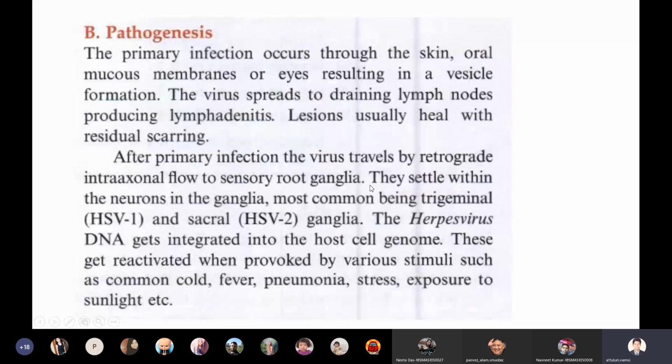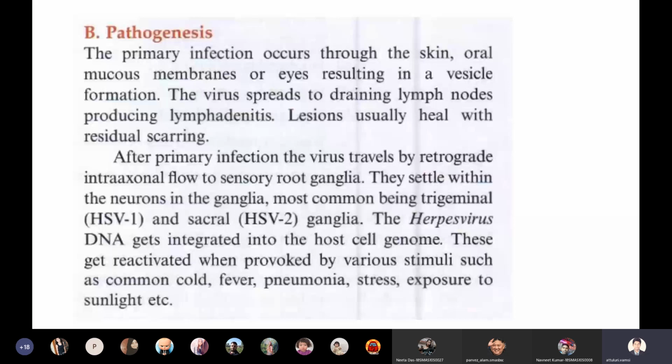brain, and they will settle within the neurons of ganglia, the most common being trigeminal and sacral ganglia. So we have different types of ganglia within the brain, right? So trigeminal. If you remember the cranial nerves, you can understand these things. Totally, we have 12 pairs of cranial nerves. I forgot the names. Olfactory, optic, oculomotor, trigeminal, abducent, facial, glossopharyngeal.